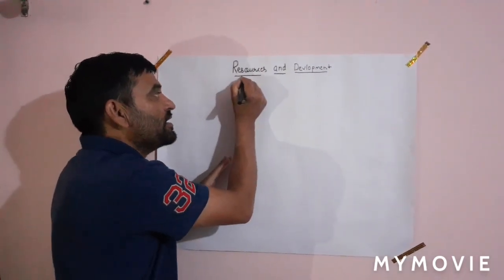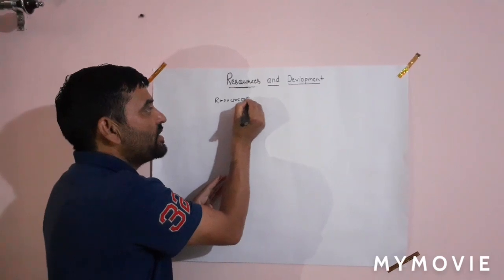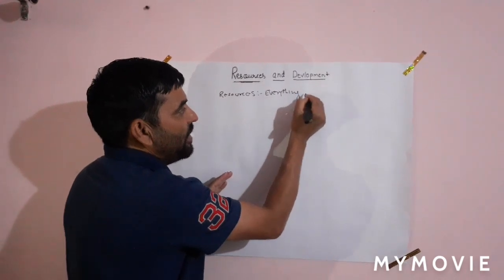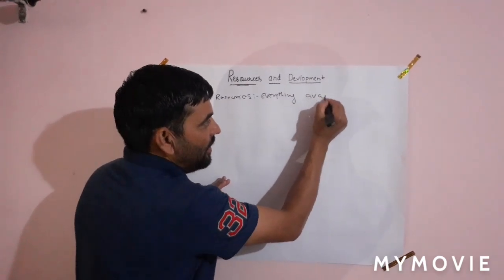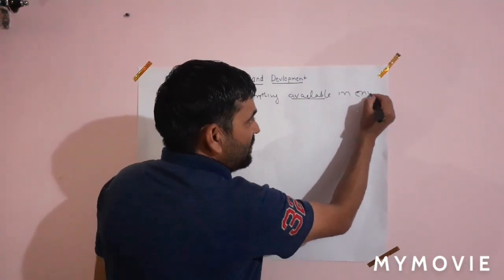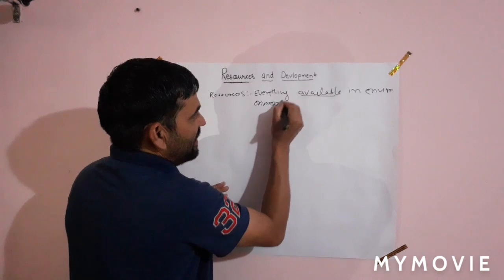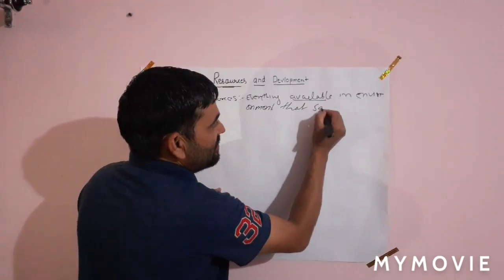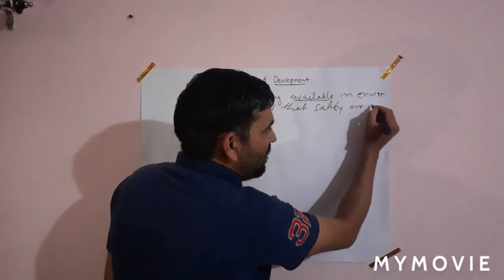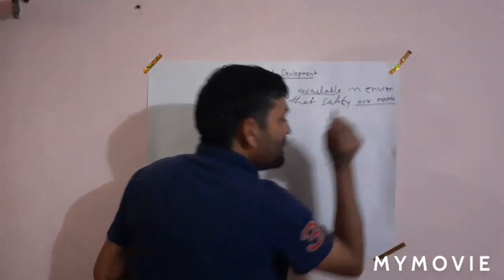What do you mean by this word? Resource means everything available in our environment that satisfies our needs, or human needs.